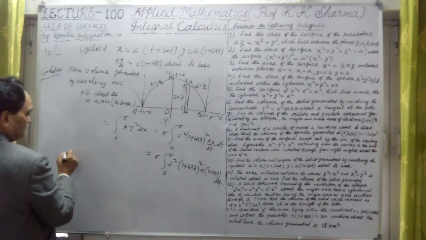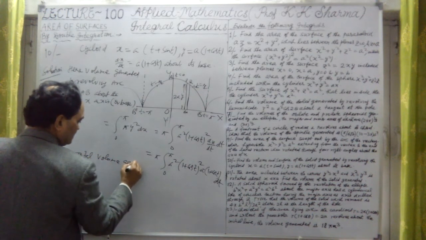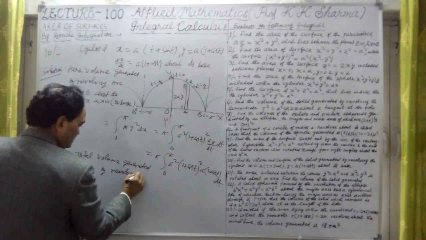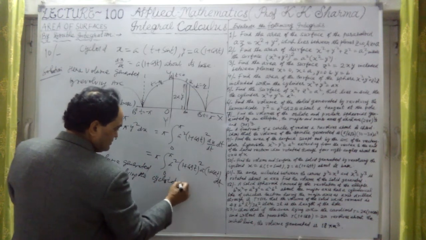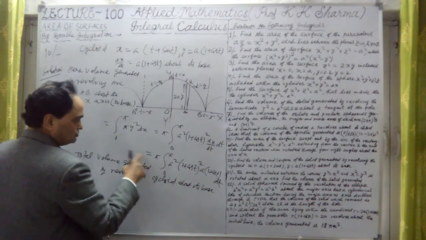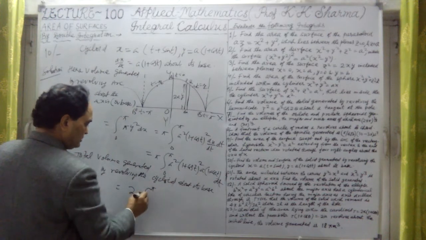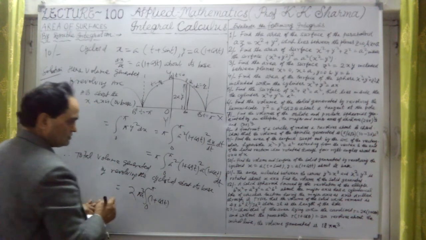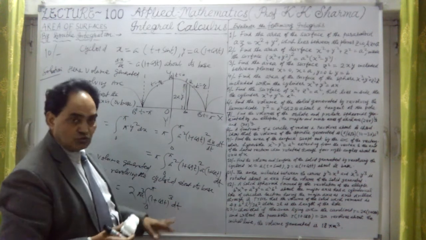We have to find the total volume generated by revolving the complete cycloid about its base, that is, the x-axis. It is equal to 2 times 2 pi, from 0 to pi, a square into a, so a cube, taken outside, into 1 plus cos t whole cube into dt.